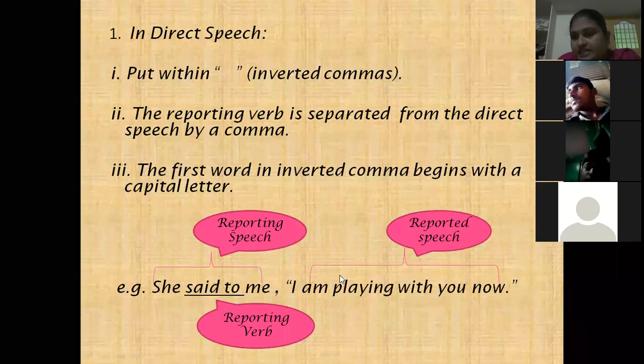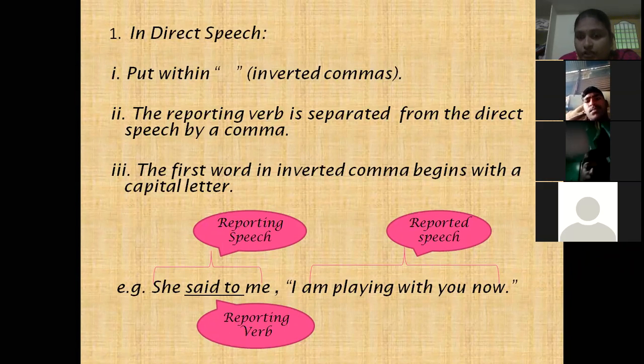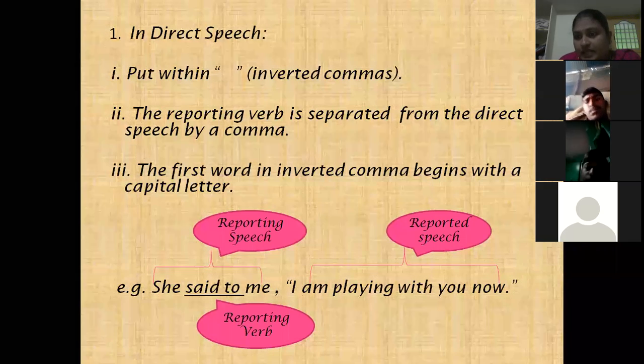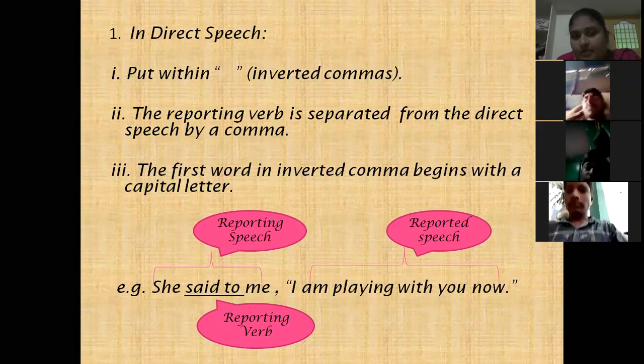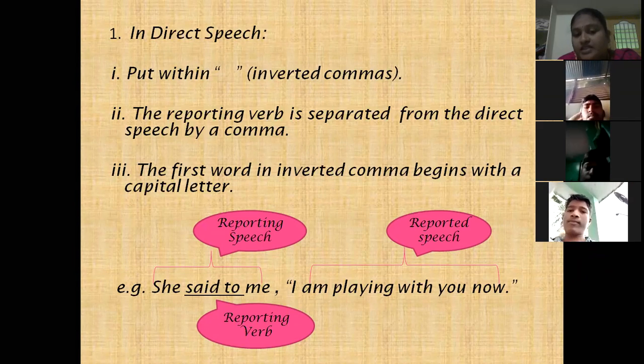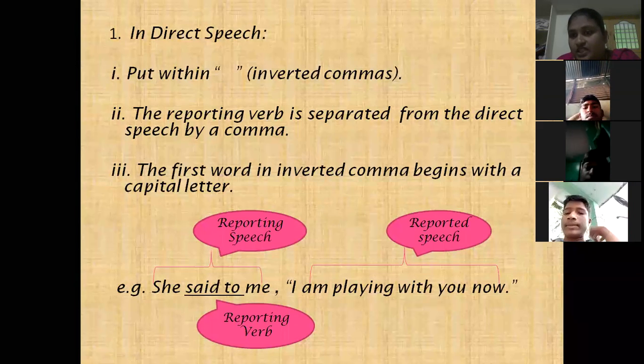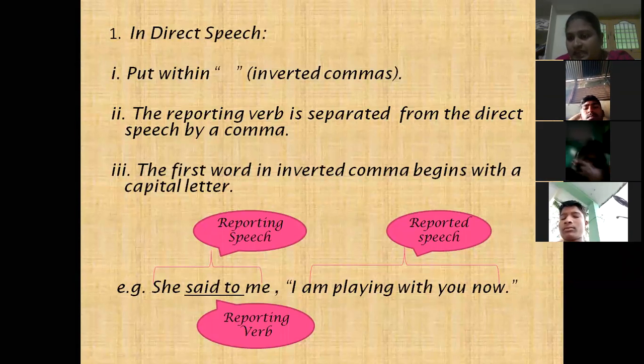Comma ఈ two sentences ని separate చేస్తుంది. So when we are changing from direct speech to indirect speech, we have to remove this comma. In this place we have to use a connector to join the two sentences. But the connector is different basing on the type of the sentence within the quotation. So in the previous class we discussed assertive sentence. For that assertive sentence, that is the connector we use to join reporting speech and reported speech.